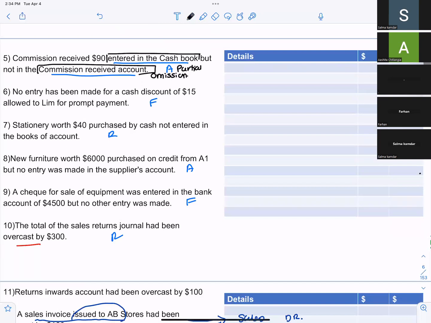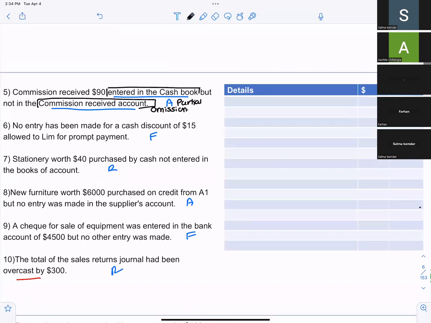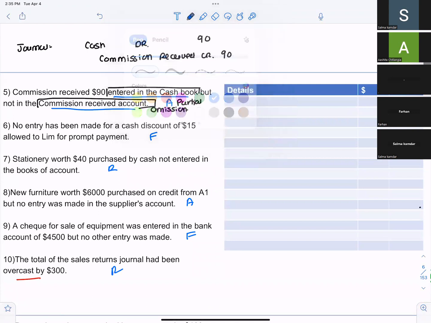Can you tell me what the journal entry is for receiving commission? Cash would be debit and commission received would be credit. Why is cash debit? Because money is coming in, that is why cash is debited.